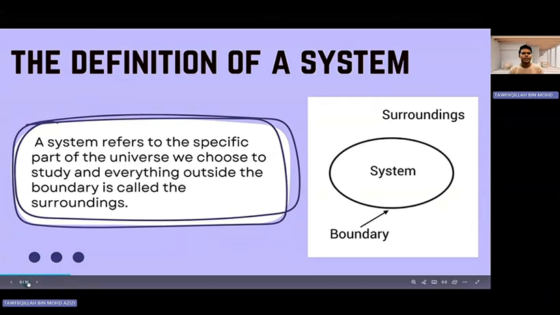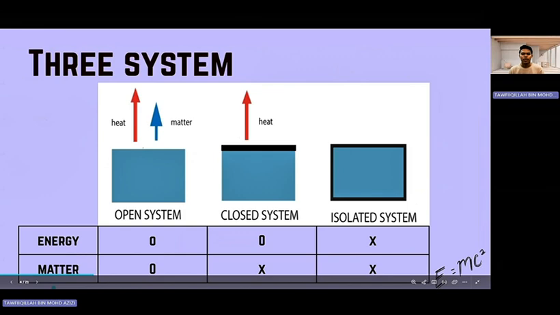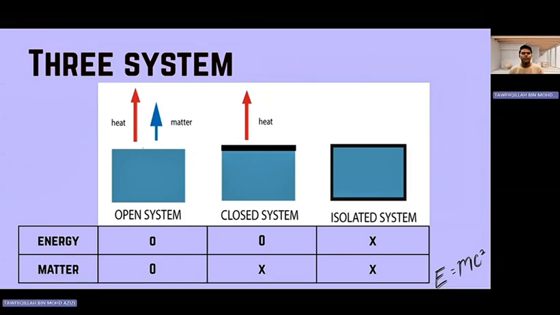The next slide: right now we have three systems. The first one is the open system, the second is the closed system, and the third is the isolated system. An easy definition for the open system is a system that lets both matter and energy go in and out.